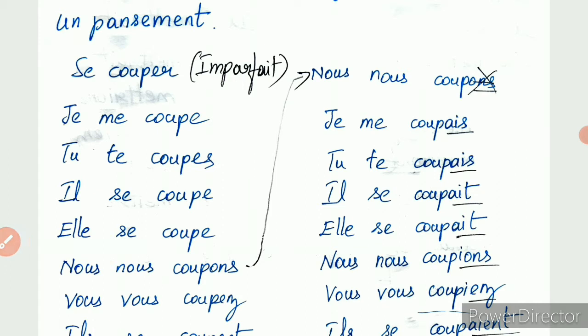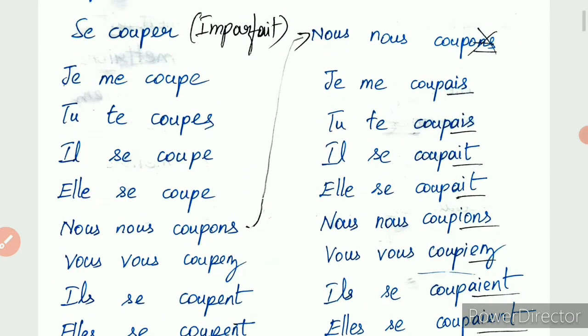Let us not go deep into this pronominal, because it is not much necessary here for this exercise, but let us see how we have to write the conjugation for these pronominal verbs. Clear? Okay. So this is se couper, le verbe pronominal.